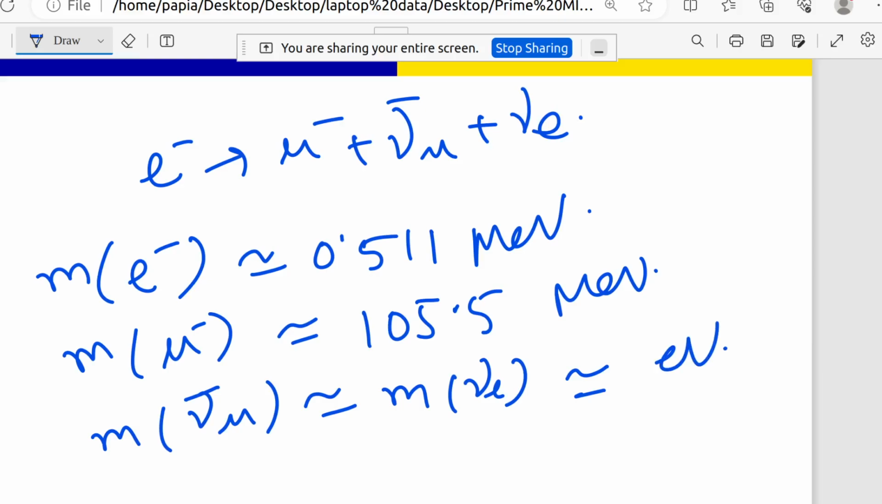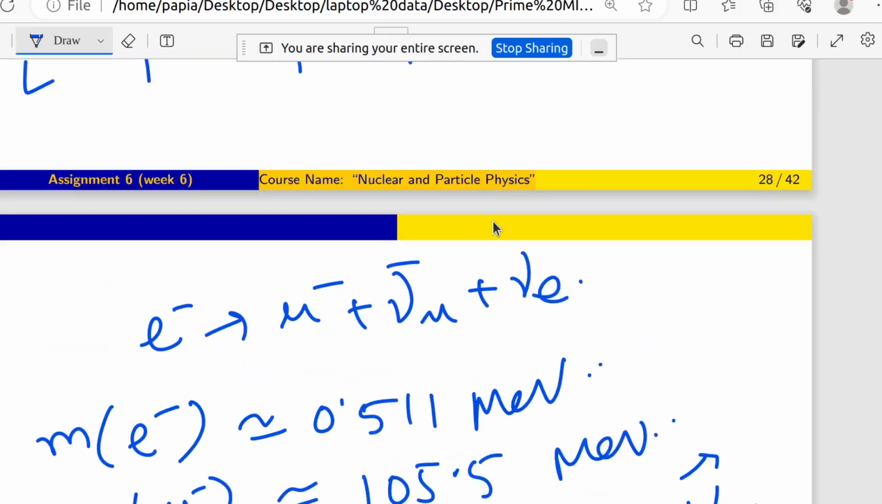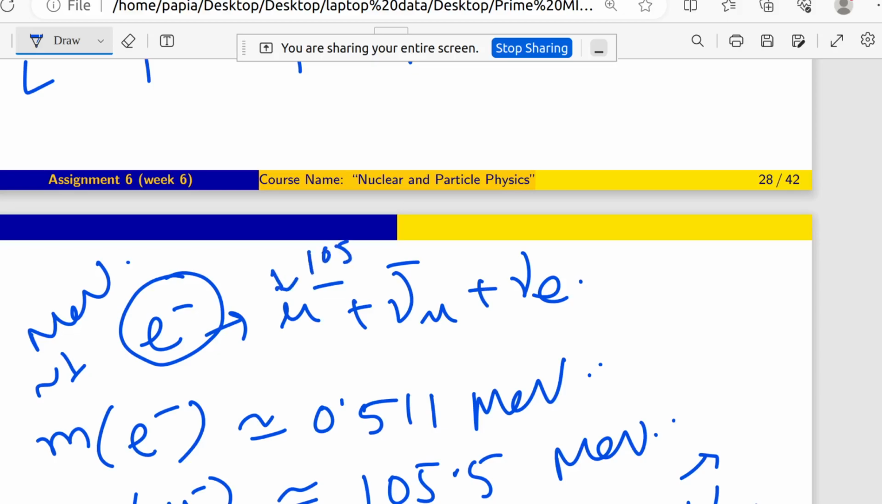So for this calculation, right now we can neglect this mass, which is of the order of electron volt, because you can see that this is MeV, this is MeV, and I am writing here this is eV. So it's a very small mass. Fine. Now you can see that on our left hand side it was in MeV, of the order of 1 MeV, like 0.511 MeV. Now coming to the right side, this is 105 MeV, and these two are negligible, in the eV range.